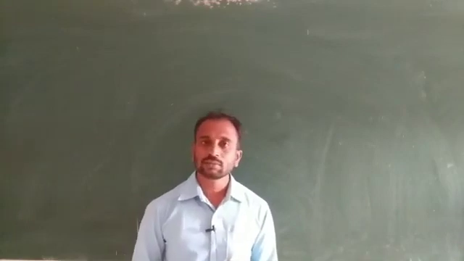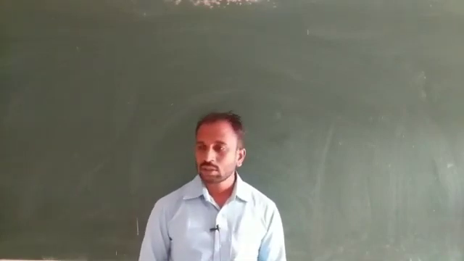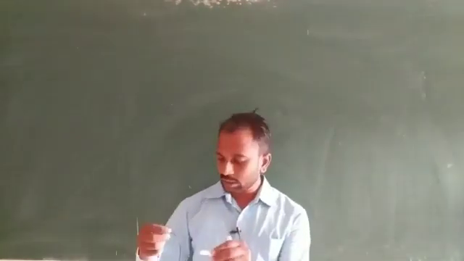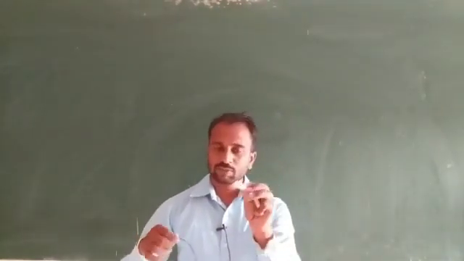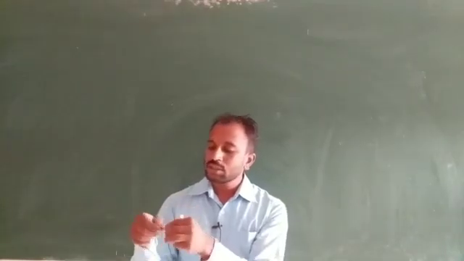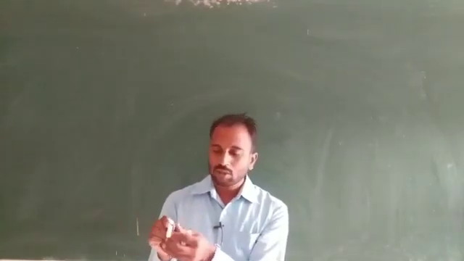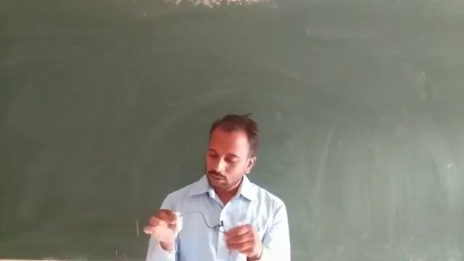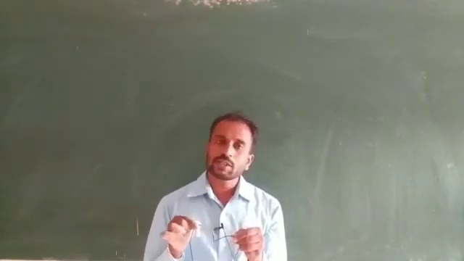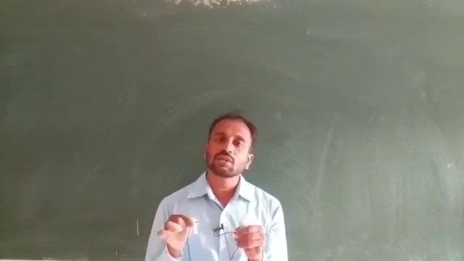For example, suppose we consider an object, and I tie this object to a wire. The object always wants to travel along a straight line.